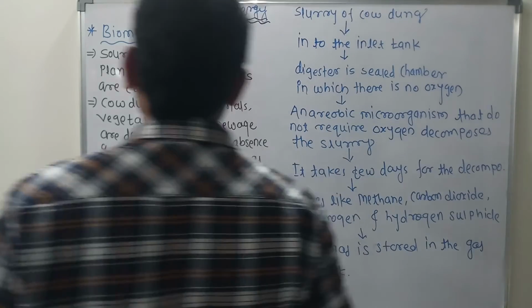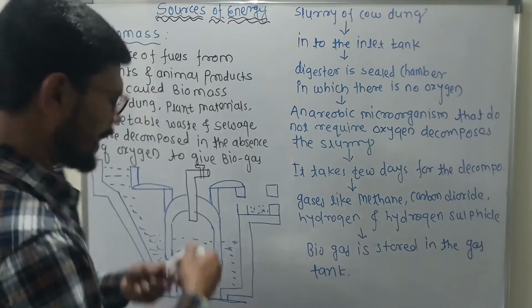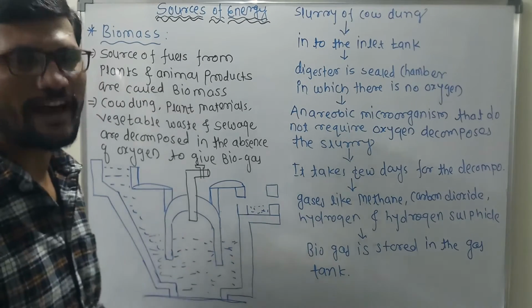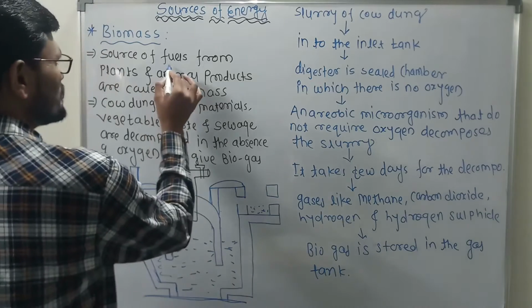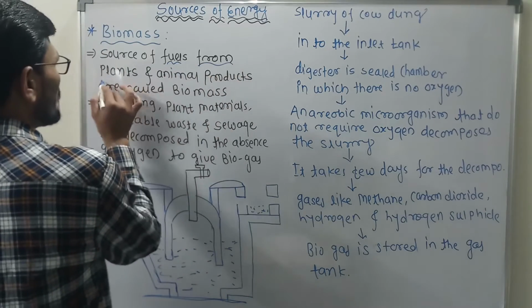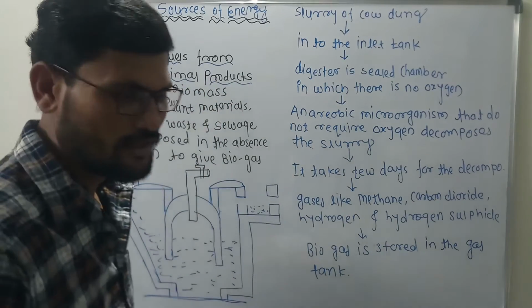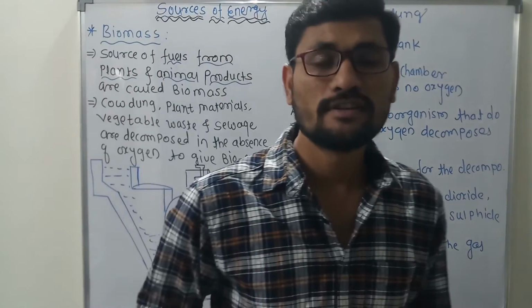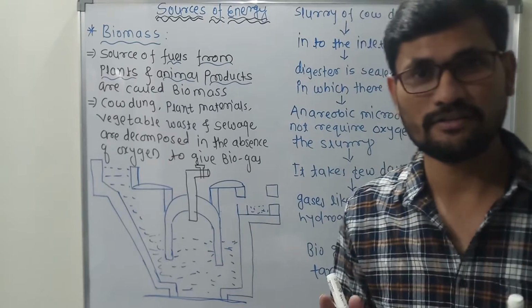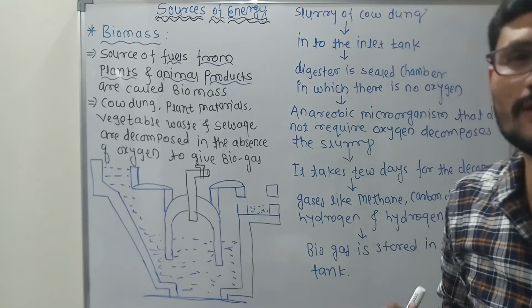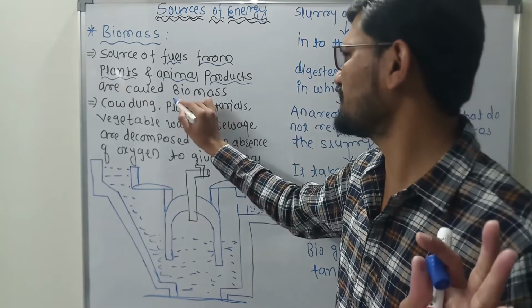What is biomass? Biomass is a source of energy or a source of fuels from plants and animal products. The source of fuels, the source of energy, which depends upon plants and animal products, is called biomass. That's it, nothing more than that.